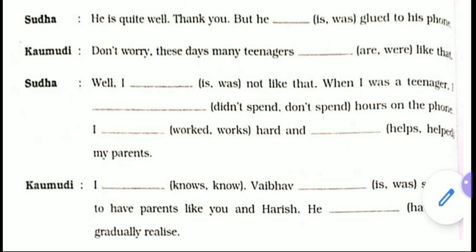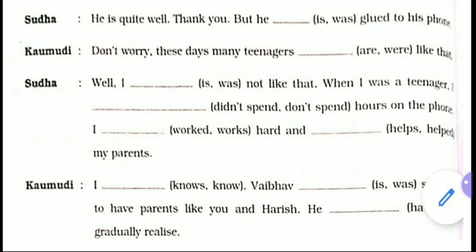Now, "are" or "were"? "Are" is correct here. Don't worry, these days many teenagers are like that. Sudha: Well, I was not like that. "Is" is not possible here because she is talking about her past life, when she was a teenager, when she was below 19 years. Sudha says, well, I was not like that. When I was a teenager, I didn't spend is correct, not "don't spend". I didn't spend as much time on the phone.